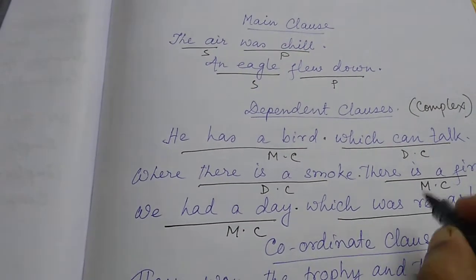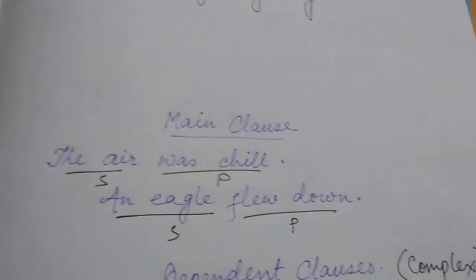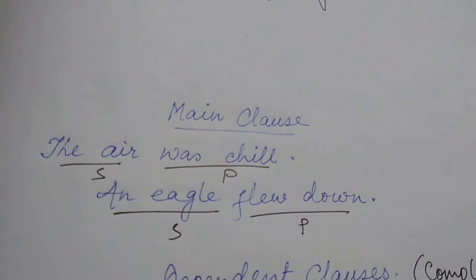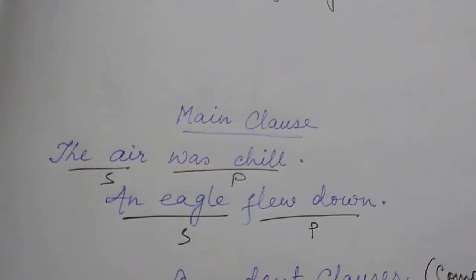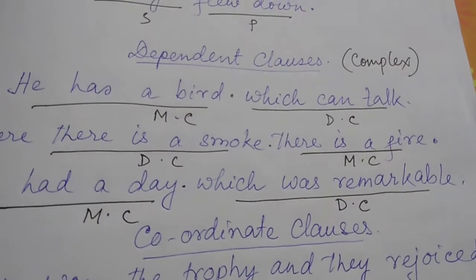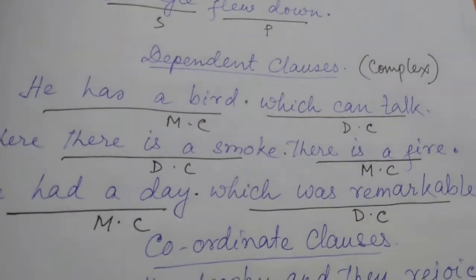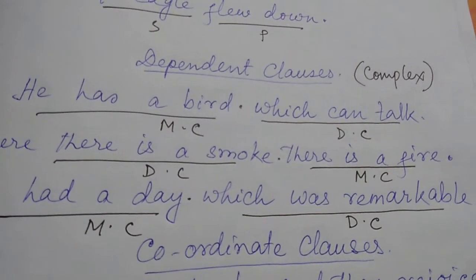"Which was remarkable" is the dependent clause. When you have one clause, you don't need to know which clause it is. Obviously, it is a main clause. This is the main information and can make a sentence. But dependent clauses happen in complex sentences where there are some stress words. We shall learn them later on.